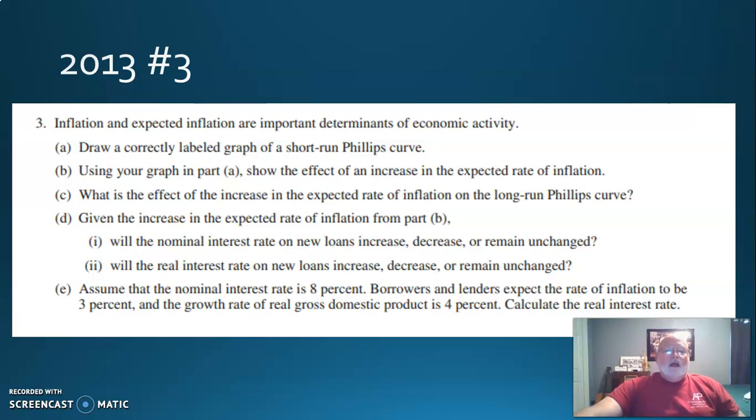Okay, we're back. Draw a correctly labeled graph of the short run Phillips curve. So we just did an example. Go ahead and draw that. They're not asking for the LRPC. Okay, very interesting. And I think we're going to see why when we get to the second one. All right, so B, use your graph, show the effect of an increase in the expected rate of inflation.